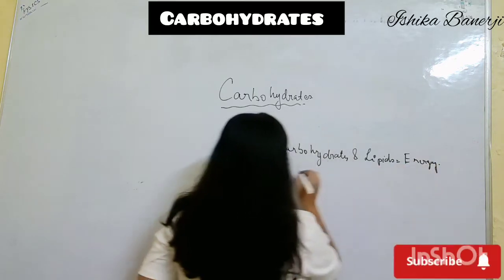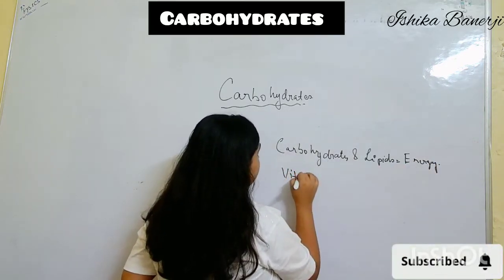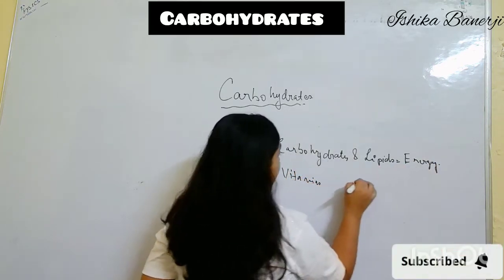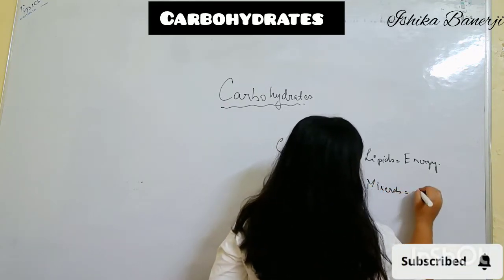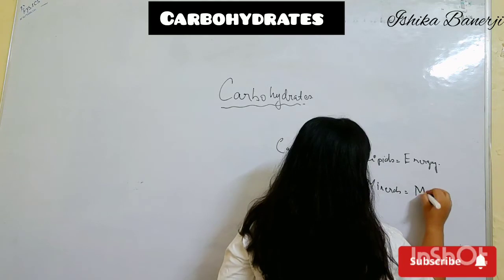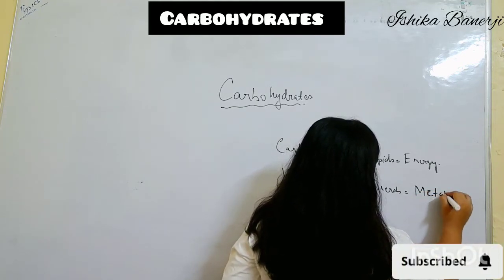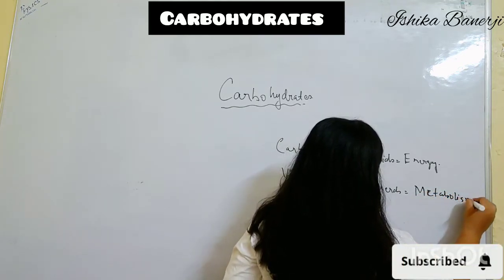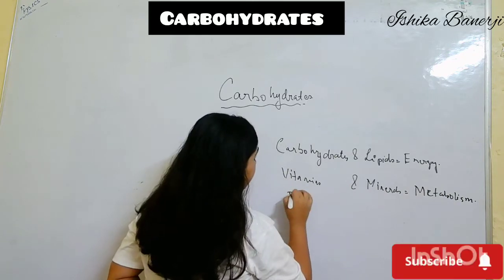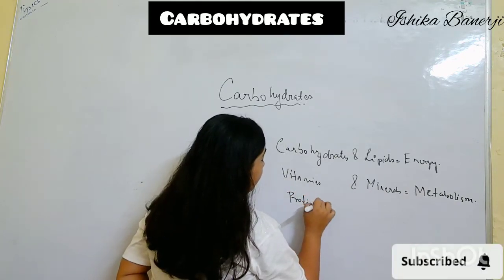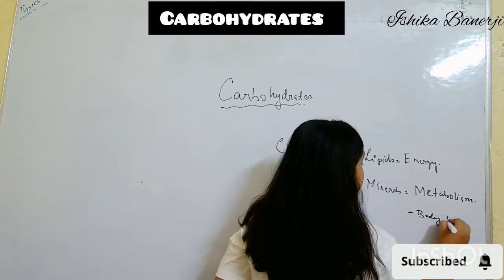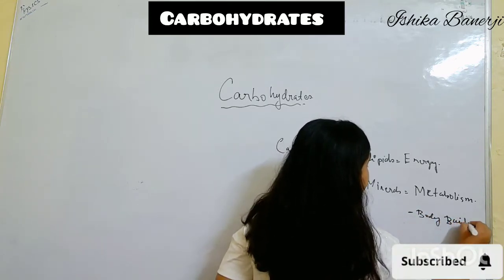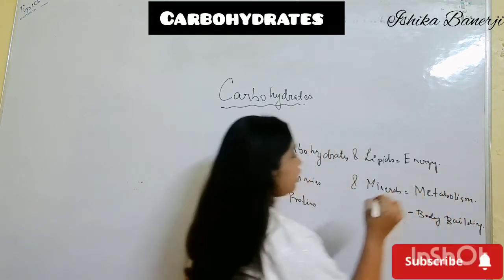Next, vitamins and minerals are a source of metabolism. Clear? And proteins are a source of bodybuilding. This is something which I have already explained in the previous video on vitamins.